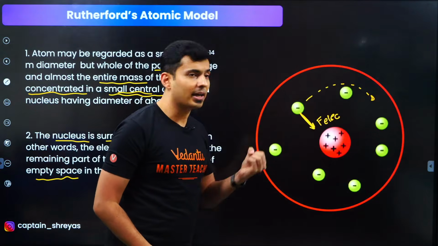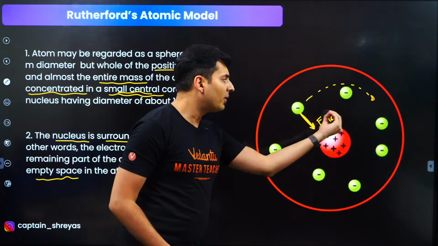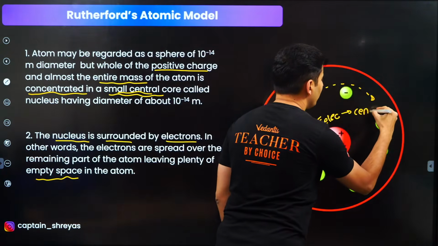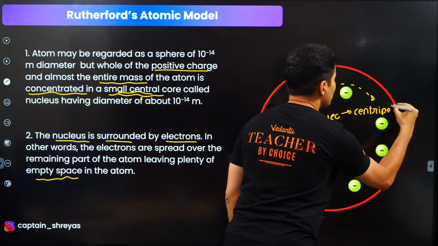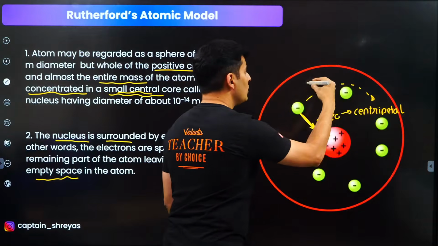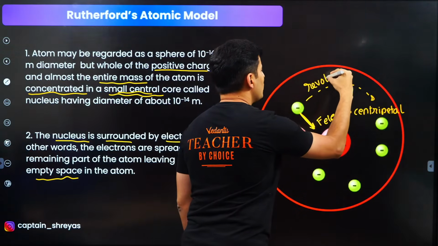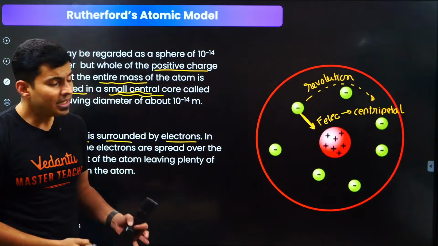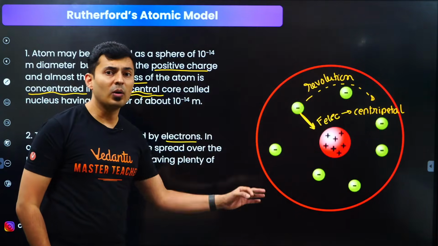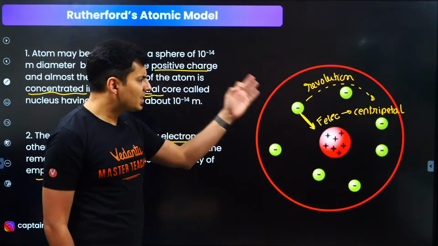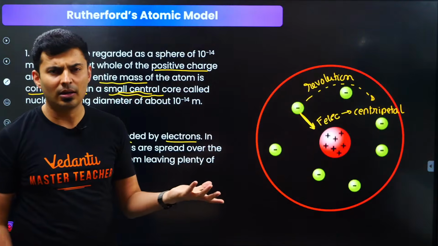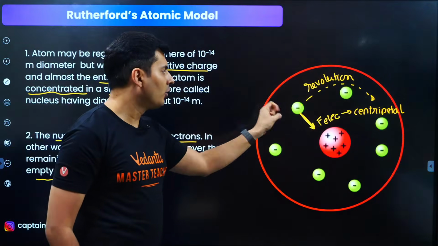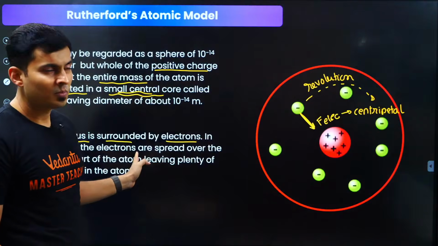Negative, positive, attract. So the attractive force of electrostatics provides the centripetal force for its revolution around that nucleus. That's what he said. He did not say anything about the orbits. He just said the electrons go around the nucleus. That's all. And the force is given by the attractive force between the electron and the nucleus.